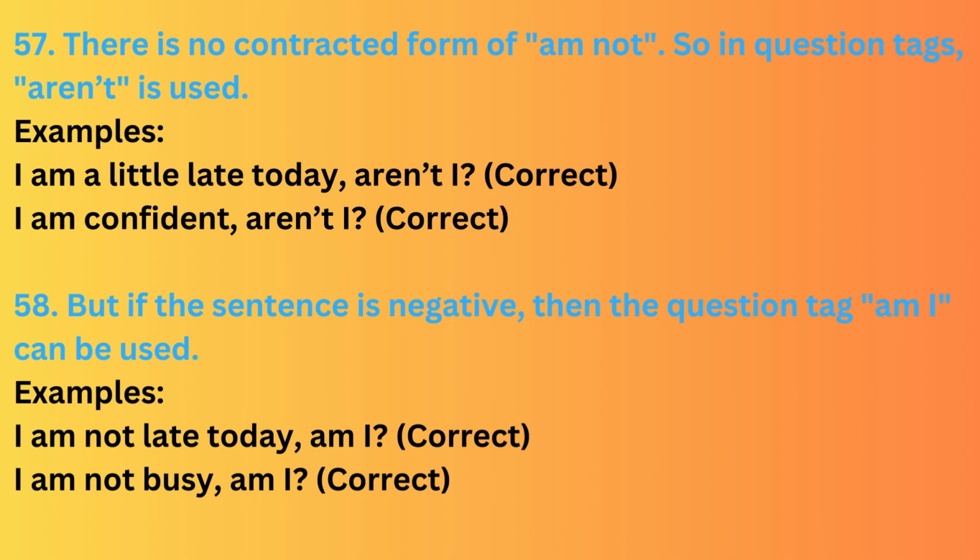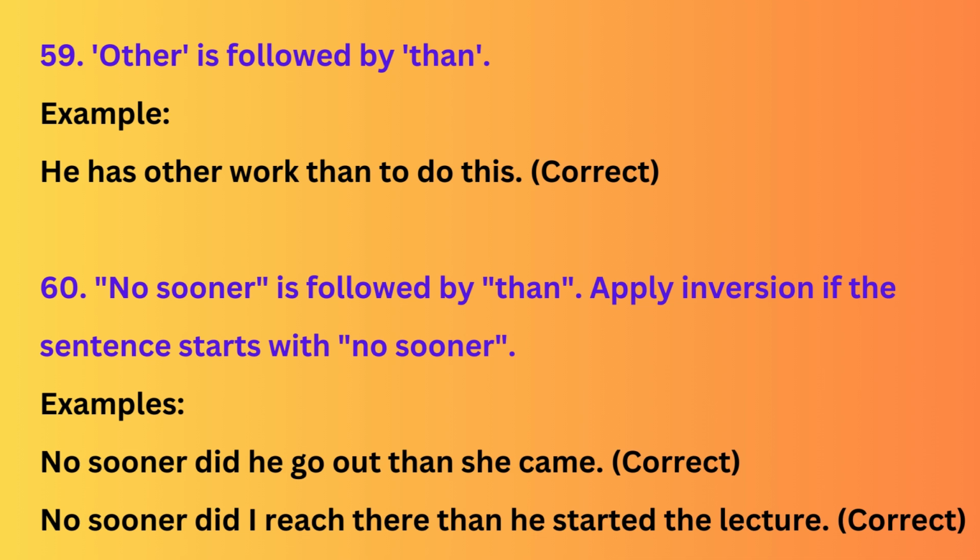58. But if the sentence is negative, then the question tag am I can be used. I am not late today, am I? I am not busy, am I? 59. Other is followed by than. Example, he has other work than to do this.